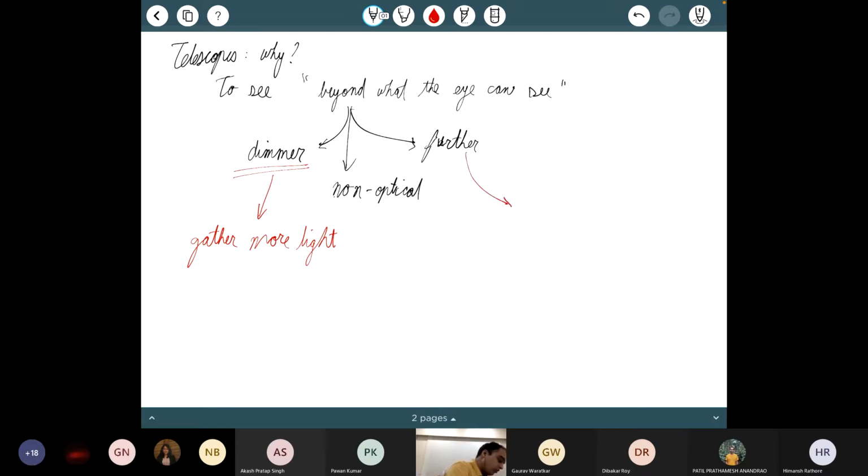How about seeing things which are further away? Why can we see things which are further away? Same logic, I guess. That doesn't necessarily have to work, right? Suppose I am using a telescope to look at trees which are far away. The trees are not really that much fainter. There is less scattered light coming to you, but that's not the primary reason there.